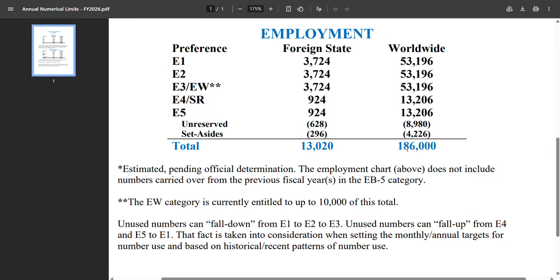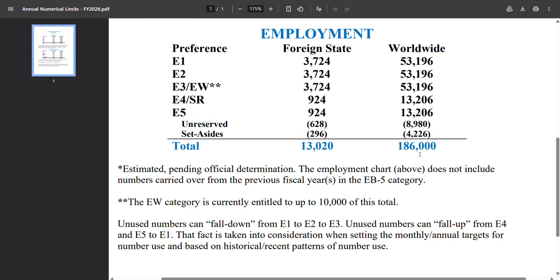So overall, as I said, ideally 140,000 is the employment based worldwide limit, and you see fiscal year 2026 has 186,000 visa numbers, which is 46,000 extra applied for the current fiscal year.